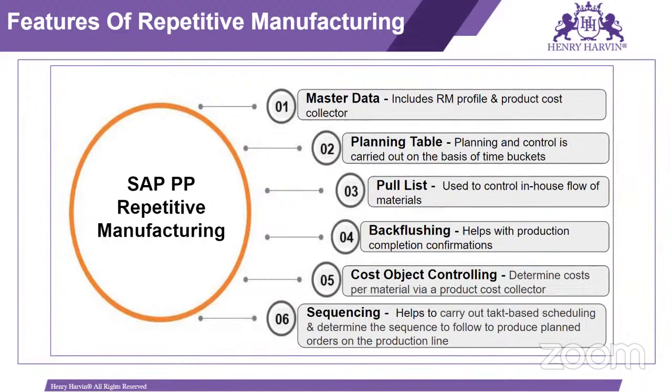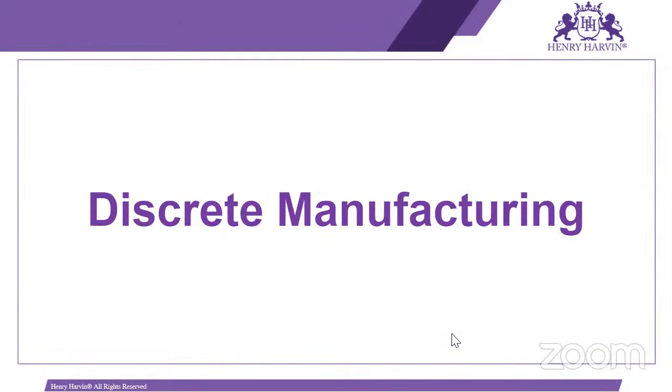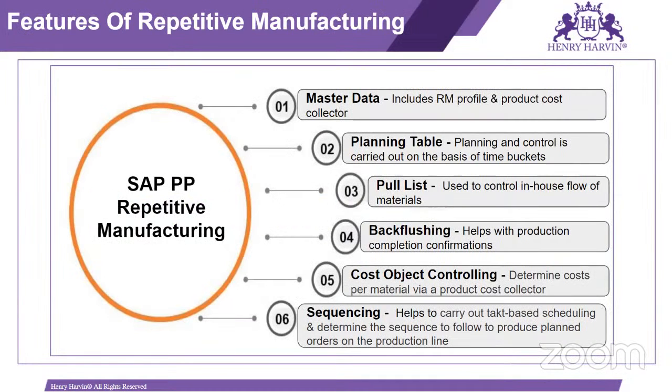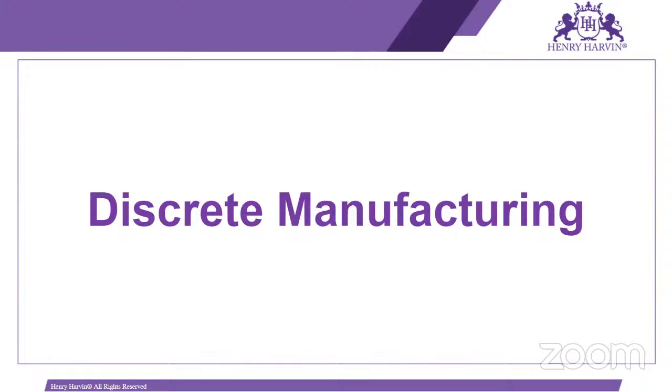Then sequencing. It helps to carry out task-based scheduling and determine the sequence to follow to produce planned orders on the production line. So this is all about repetitive manufacturing. Okay. Then discrete manufacturing.